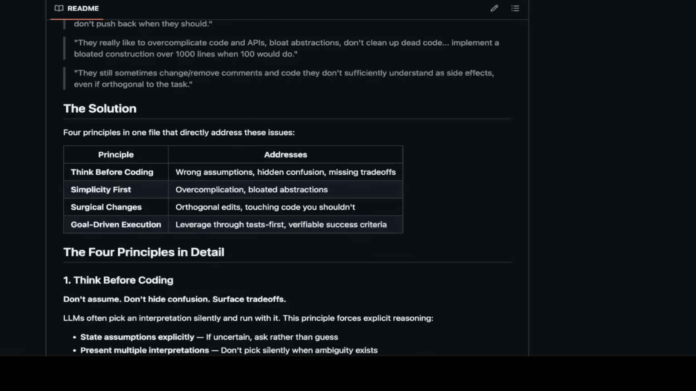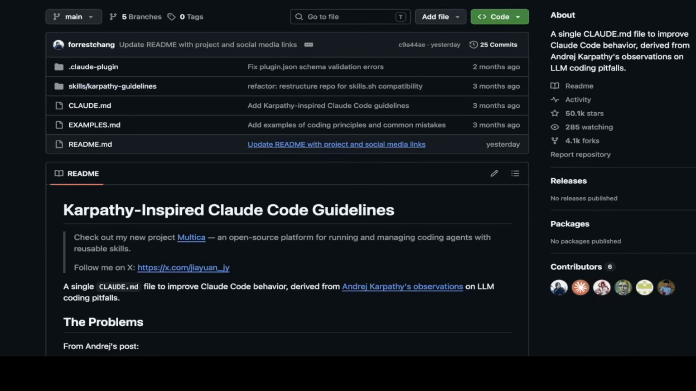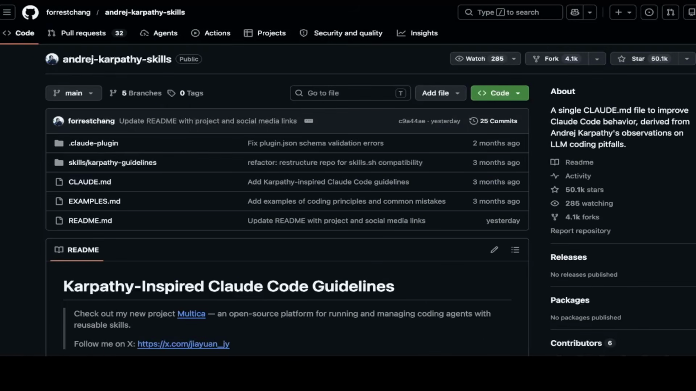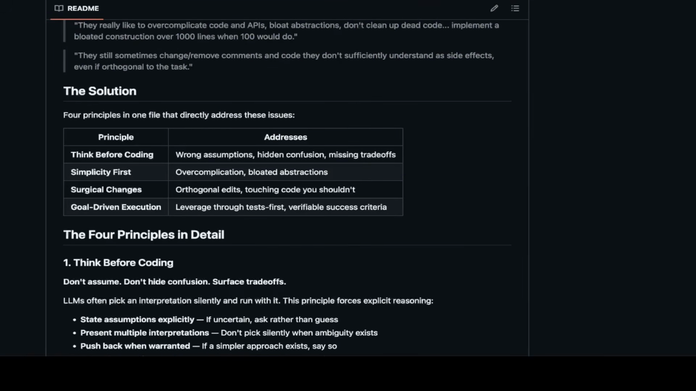So you only have 2 files, CLAUDE.md, and also there's skills in the Karpathy guidelines. So very lightweight. That's why people really like it, and that's why I think the stars are getting really trending. So that's the first thing, think before coding. Critical, and you got a very light version in this Karpathy skills repo.